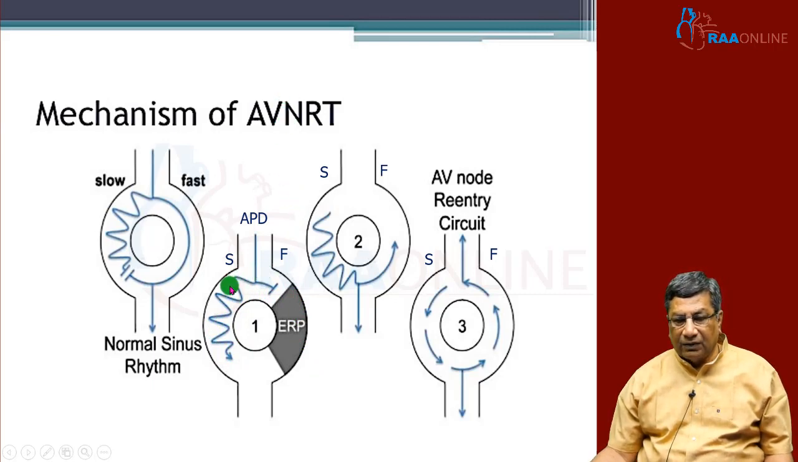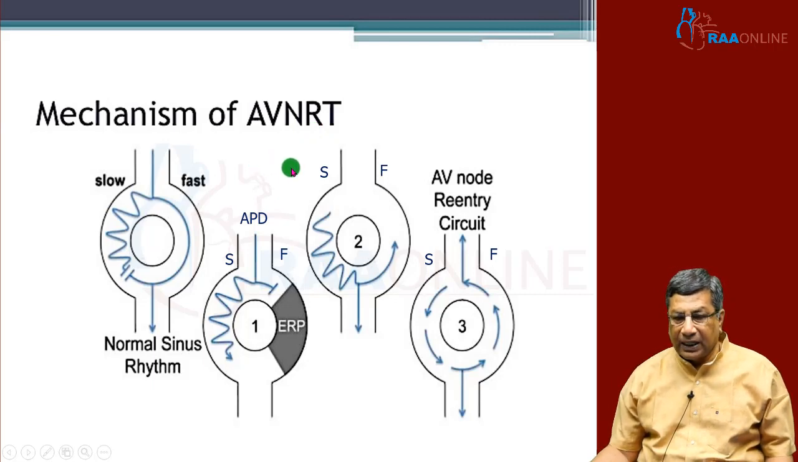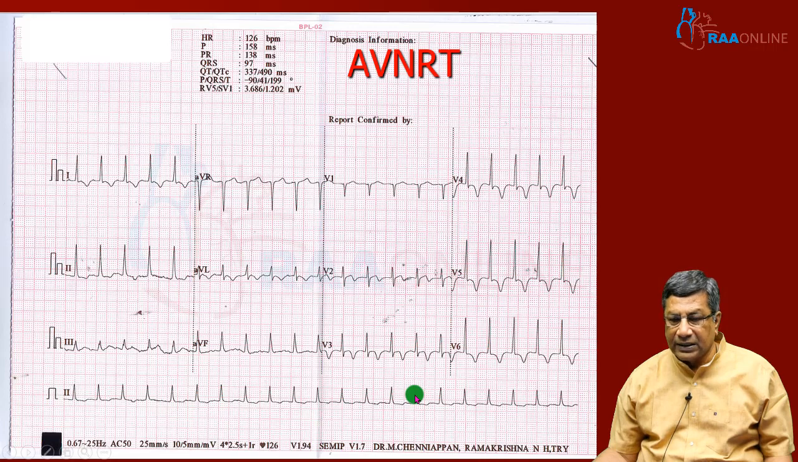Typical AVNRT will have a slow pathway conducting antegradely and a fast pathway conducting retrogradely. When the slow pathway is conducting antegradely, you get the QRS complex. Because the fast pathway is conducting rapidly to the atrium, the P wave will be inside the QRS complex. So in a typical AVNRT, you may not see a significant P wave in front of the QRS or at the back of the QRS. You will have only the QRS with no P wave in front, because the retrograde P wave is going rapidly through the fast pathway to the atrium. So atrial depolarization and ventricular depolarization will occur simultaneously.